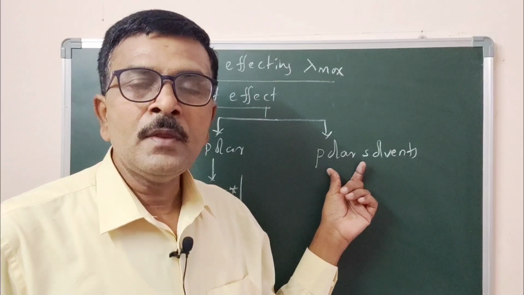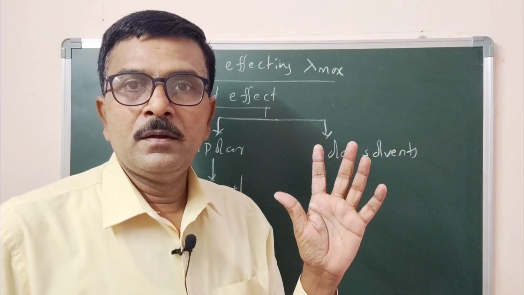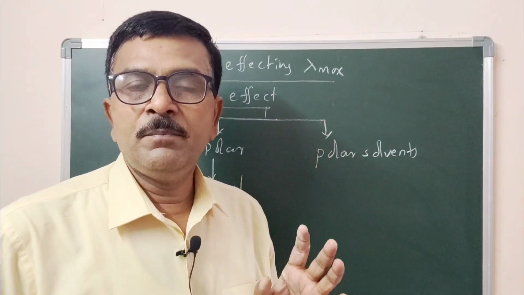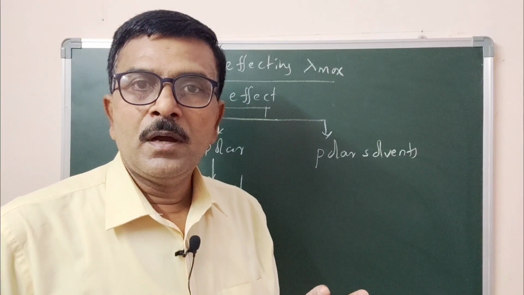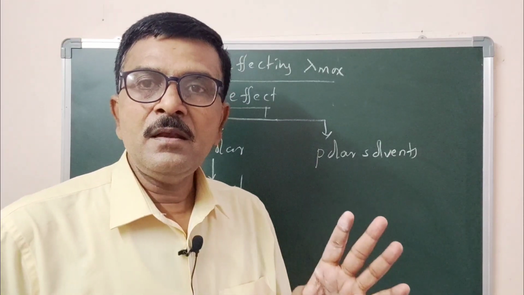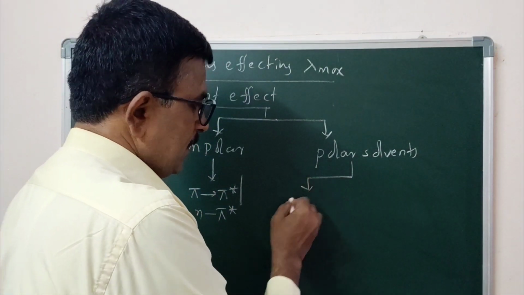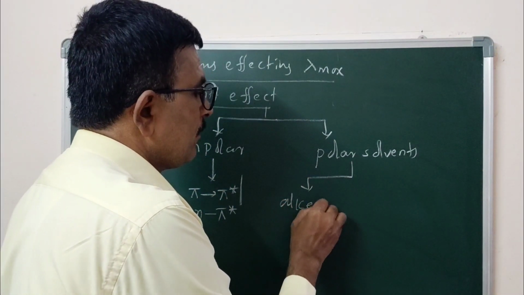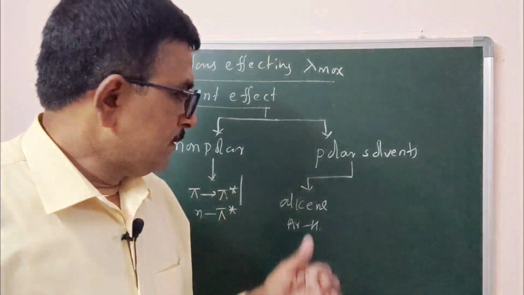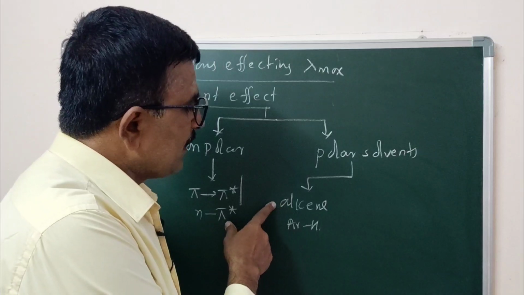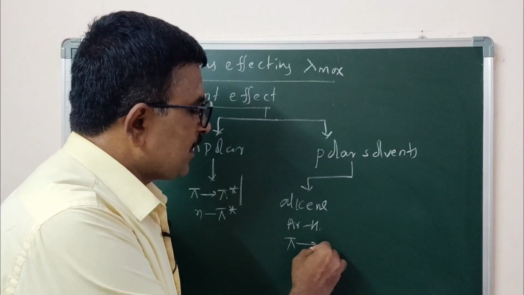Further, the polar solvent does not affect the absorption maxima of pi to pi star transition of either alkene or aromatic hydrocarbons. In alkene or aromatic hydrocarbons, there is only pi to pi star transition.